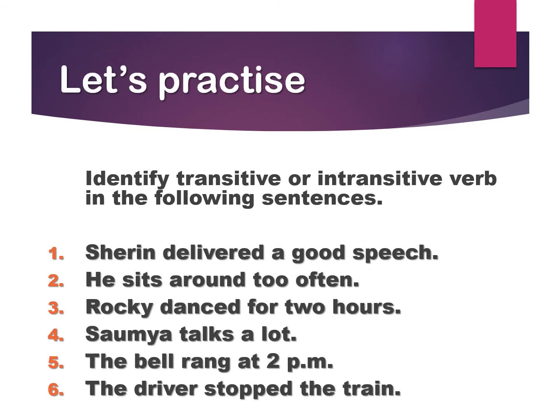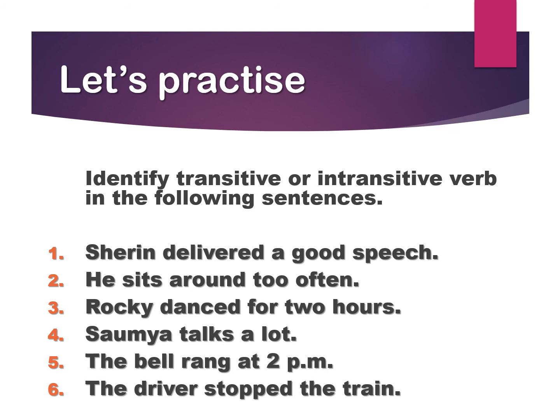Now let's practice. Let's see whether you are able to identify transitive and intransitive verbs. Sharon delivered a good speech. He sits around too often. Rocky danced for 2 hours. Soumya talks a lot. The bell rang at 2 p.m. The driver stopped the train.